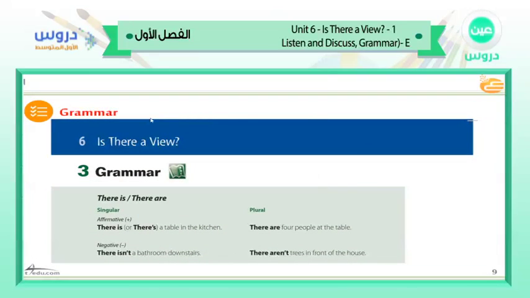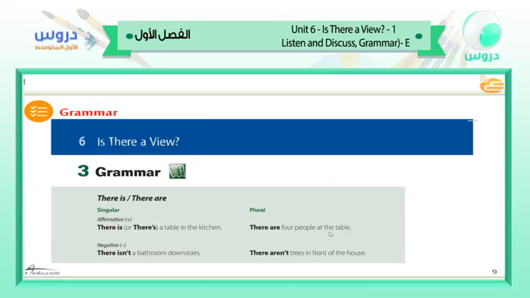Gentlemen and girls, we have here grammar: there is and there are. We have singular and we have plural. There is is for the singular affirmative, and there are for the plural. For example, there is or there's a table in the kitchen. This is one thing, no more than one. We use there is. If we have two or more, we can say there are